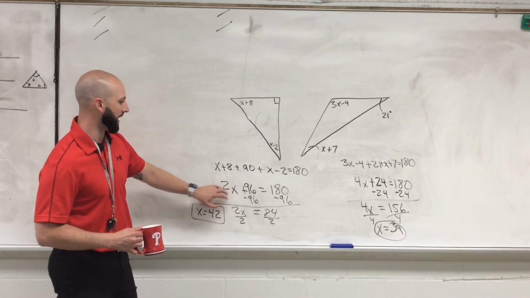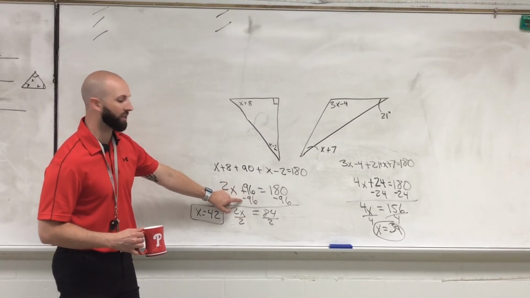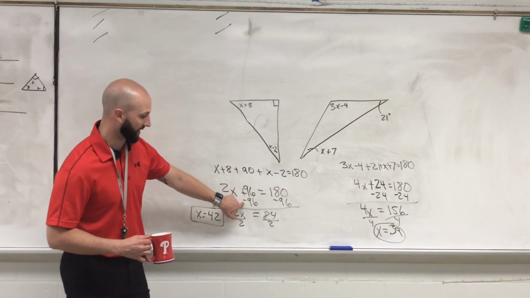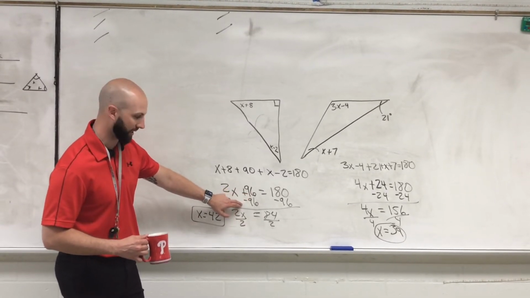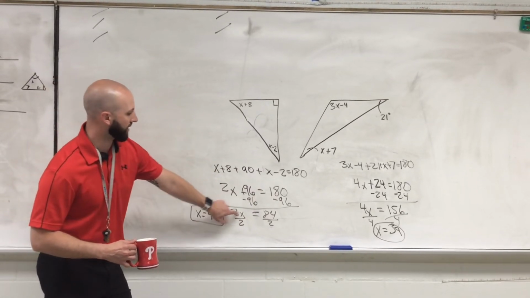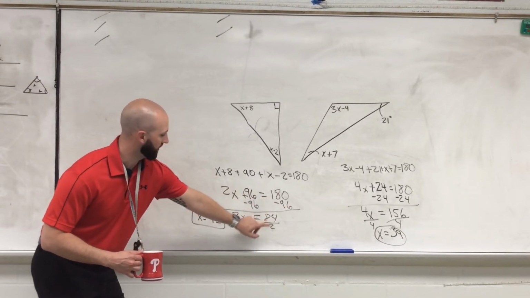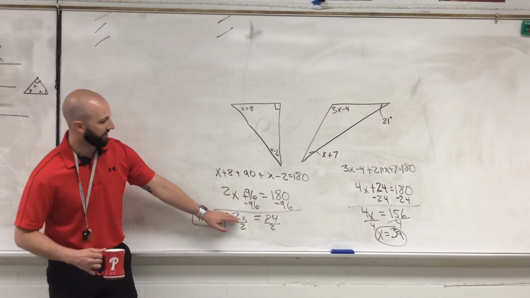So to get everything away from x, in this case we had plus 96, so we had to do the opposite, which is subtract 96. So we do that to the other side. So we get 2x equals 180 minus 96 is 84. So now we're sitting at 2x equals 84.